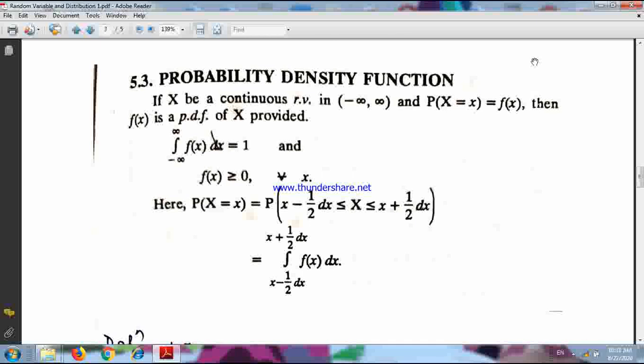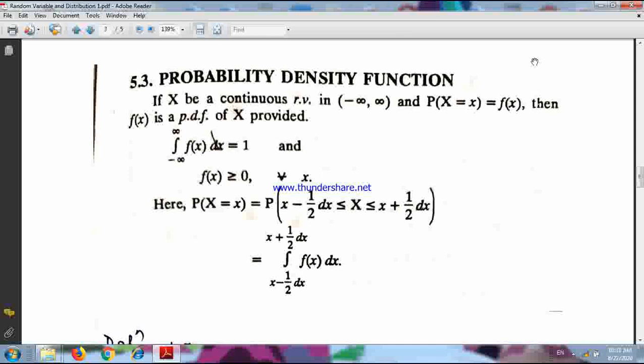Or simply I can write x takes a value between say a and b: probability x greater than a and less than b. That way I can define. So in the continuous case, we always define the probability that the variable takes a value within some particular range.